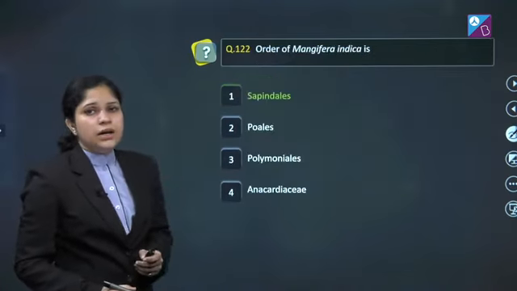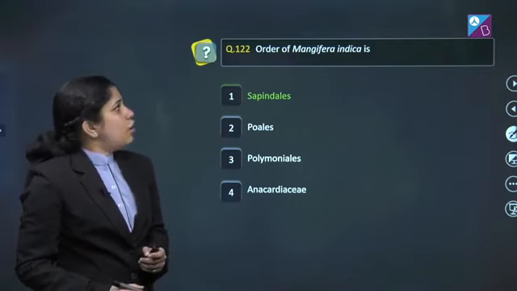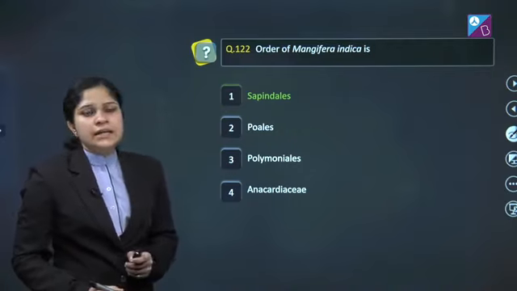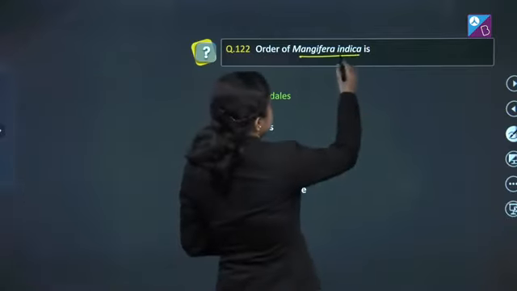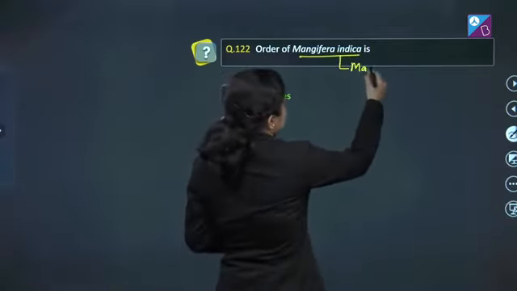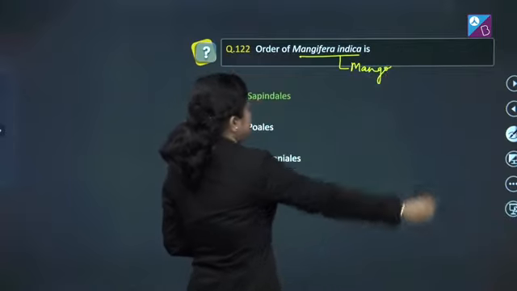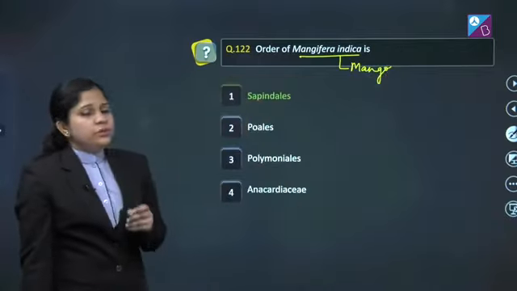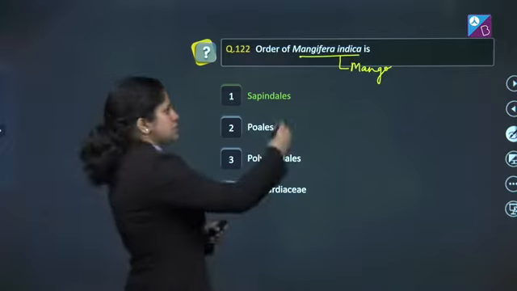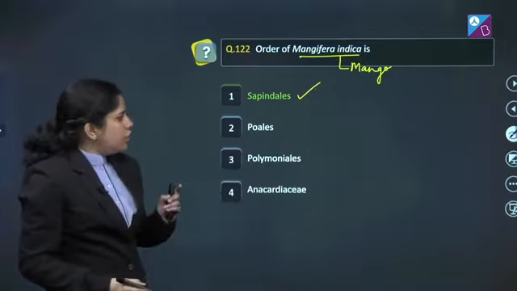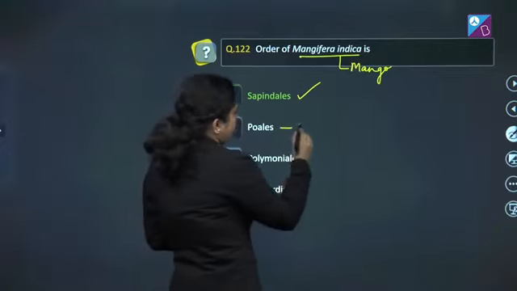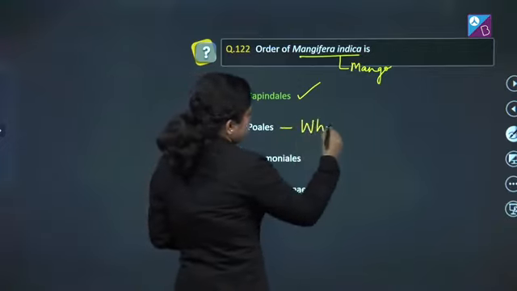Question number 122. Order of Mangifera indica is? Mangifera indica is scientific name for mango. And we know that the order of mango is Sapindales. Let's see the other options. Poales. Poales is the order for wheat.